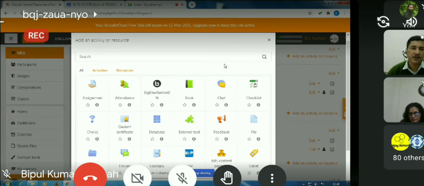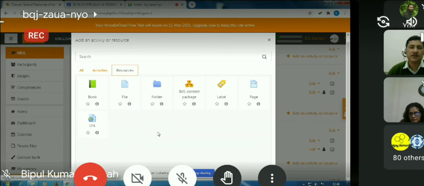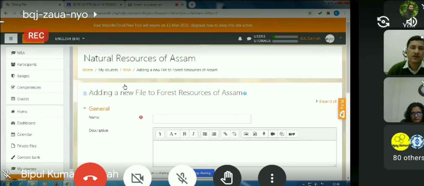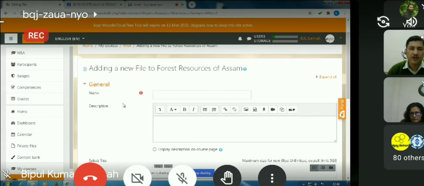Okay, if I just click the resources, we'll see that we have 7 types of resources which we can provide to the students. The most common one is the file resource. If we have a PDF file which we can provide to the students, just click this file. Just clicking this file, you will see there's an option for adding a new file under the topic Forest Resources of Assam.